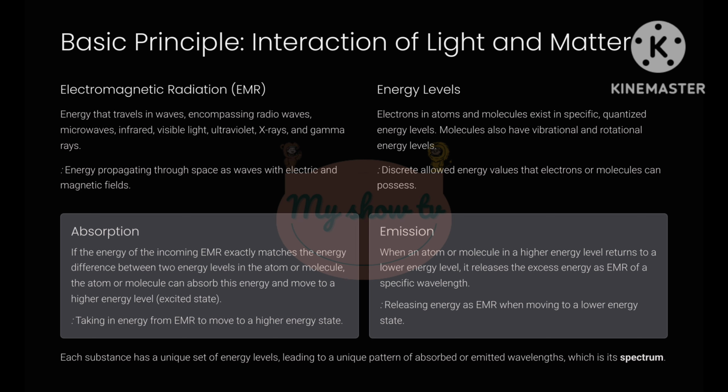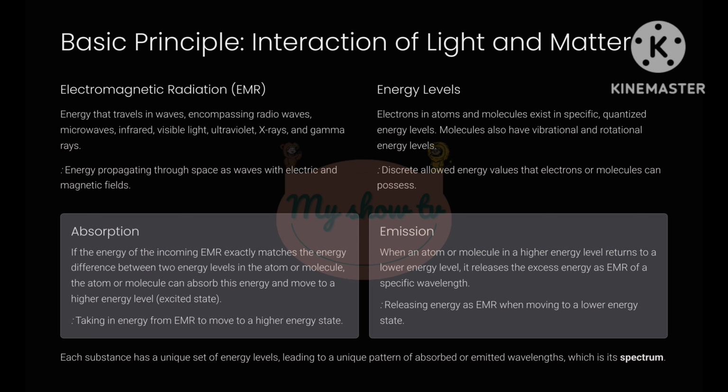Now, let's consider energy levels. Electrons in atoms don't just orbit the nucleus in any random path. They exist in specific, quantized energy levels, like steps on a staircase. They can only occupy these specific levels. Similarly, molecules can also have different energy states related to how their atoms vibrate and rotate. These energy levels are discrete, meaning they have specific, fixed values.